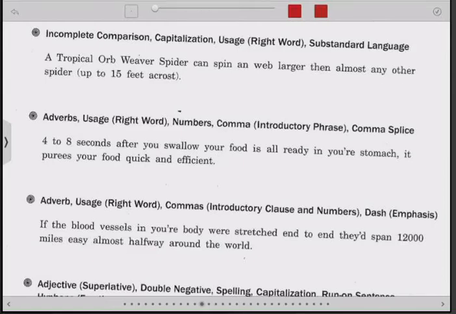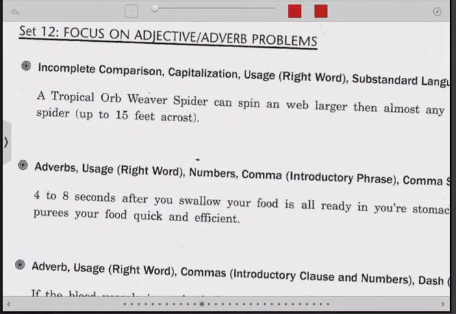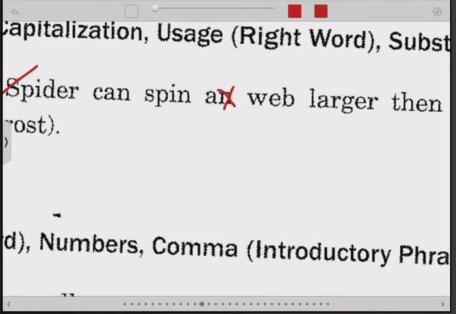Okay, we're doing set 12. Skipped set 11. Didn't like that one. All right. First thing, tropical orb weave spider. You do not need to capitalize anything there. Animal names only need capitalized if there's a different reason for them to be capitalized. Can spin a web. Of course, that's a web.